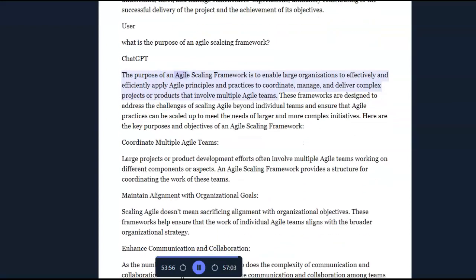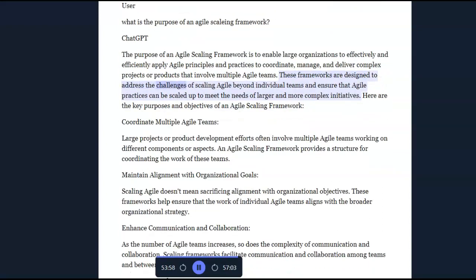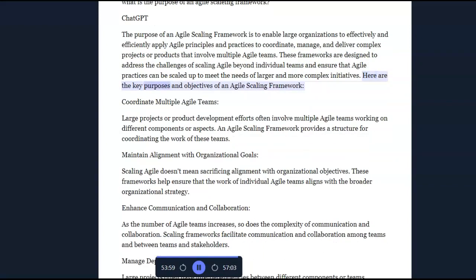ChatGPT. The purpose of an agile scaling framework is to enable large organizations to effectively and efficiently apply agile principles and practices to coordinate, manage, and deliver complex projects or products that involve multiple agile teams. These frameworks are designed to address the challenges of scaling agile beyond individual teams and ensure that agile practices can be scaled up to meet the needs of larger and more complex initiatives. Here are the key purposes and objectives of an agile scaling framework.